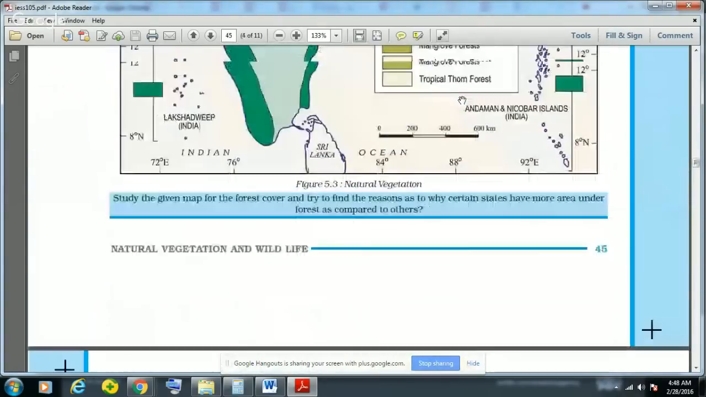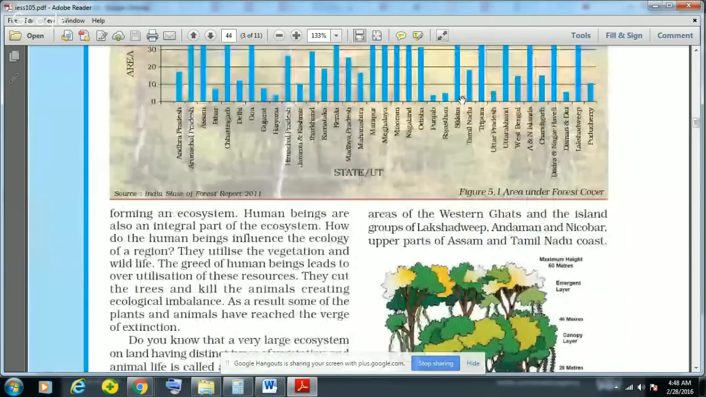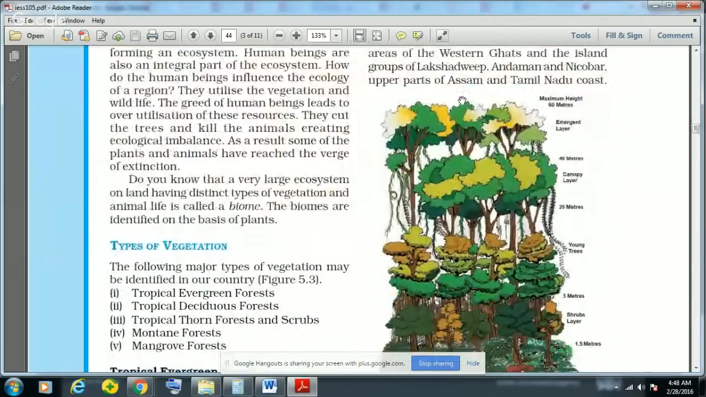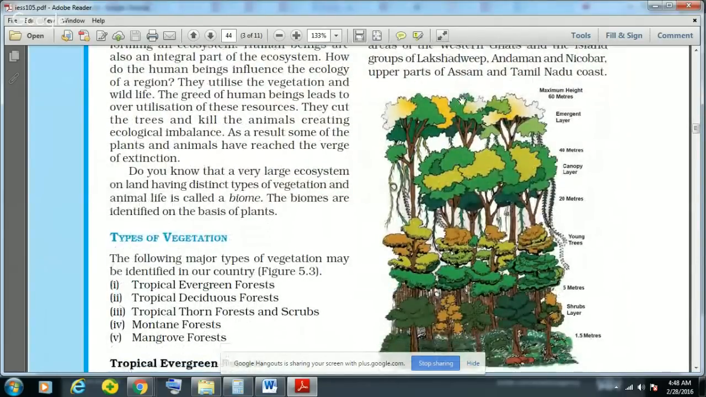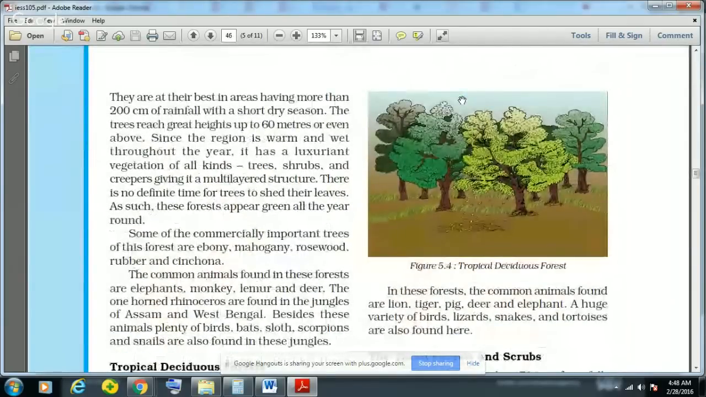Now we were discussing the tropical evergreen forest. We have discussed that these are found in the Western Ghats and the islands of Lakshadweep, Andaman and Nicobar, and upper parts of Assam and the Tamil Nadu coast. And these tropical evergreen forests have rainfall of more than 200 centimeters, and they have a very short dry season. That is why they always look green. That is why they are known as tropical evergreen forest.